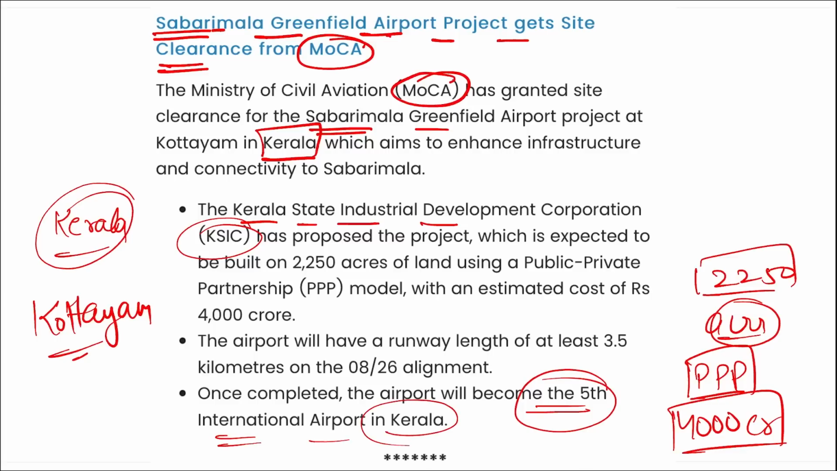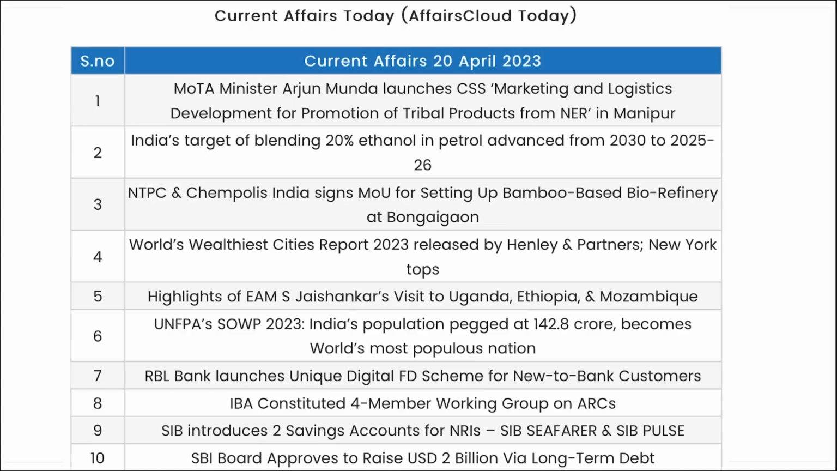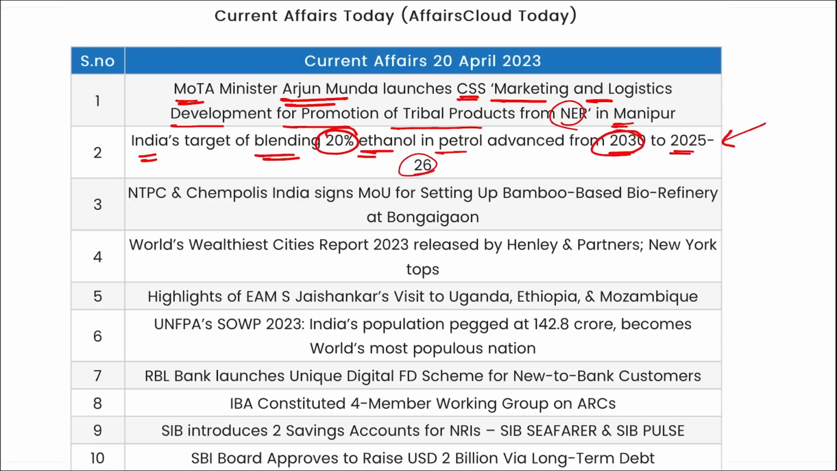So these are some important current affairs for the day, friends. Let's go for a quick revision. Ministry of Tribal Affairs Minister Arjun Munda has launched a centrally sponsored scheme, marketing and logistic development for promotion of tribal products from the northeastern region, in Manipur. India's target of blending 20% ethanol in petrol has advanced from 2030 to 2025-26. Earlier it was 2030, and now it has been reduced to 2025.